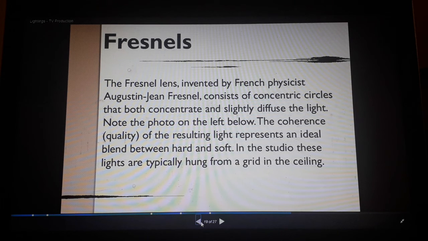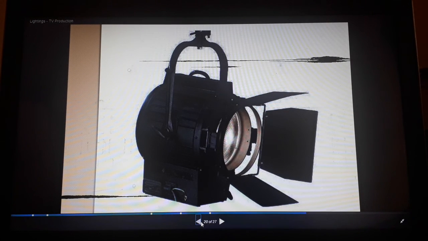Fresnels. The Fresnel lens, invented by the French physicist Augustin Jean Fresnel, consists of concentric circles that both concentrate and slightly diffuse the light. This is the image of a Fresnel light.